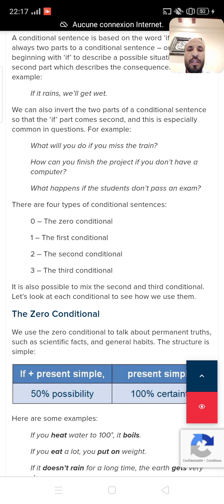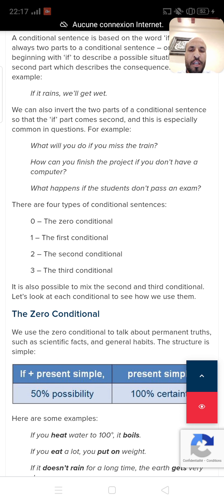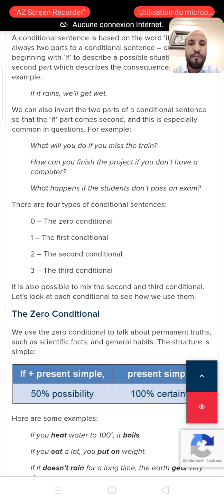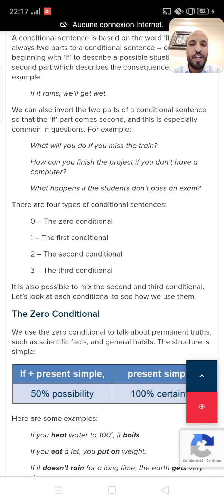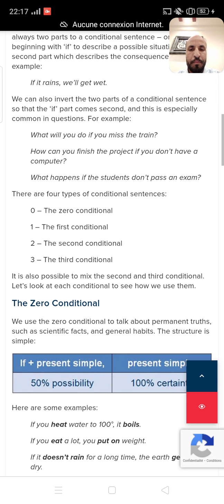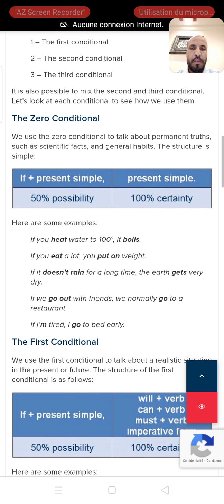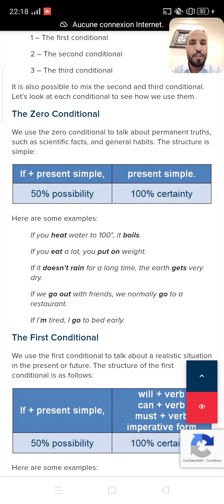As we all know, there are four types of conditional sentences, but today I am going to focus on only two types of conditionals. The four types are the zero conditional, the first conditional, the second conditional, and the third conditional. Let's start with the zero conditional.